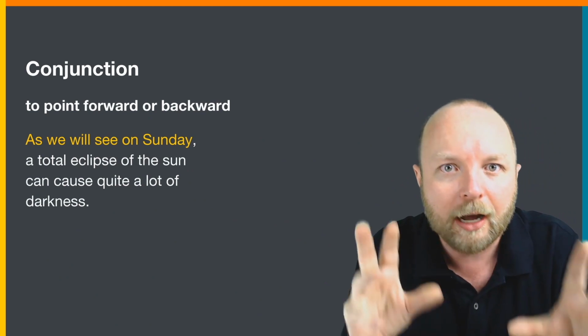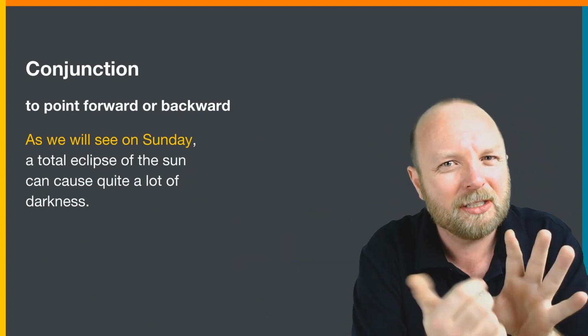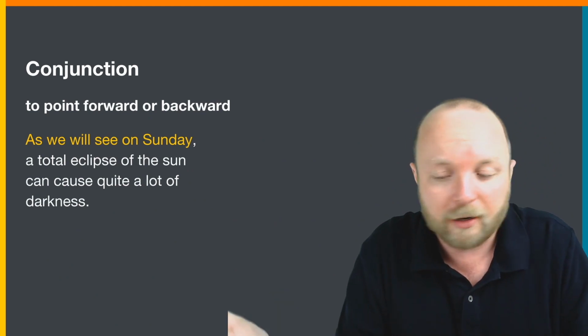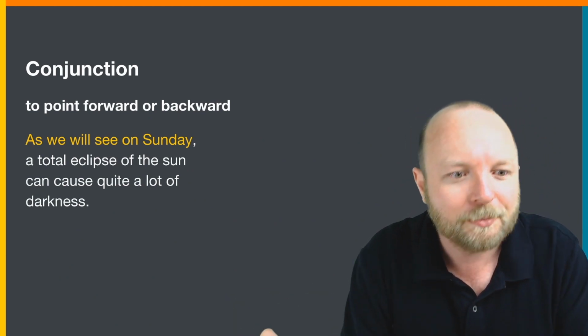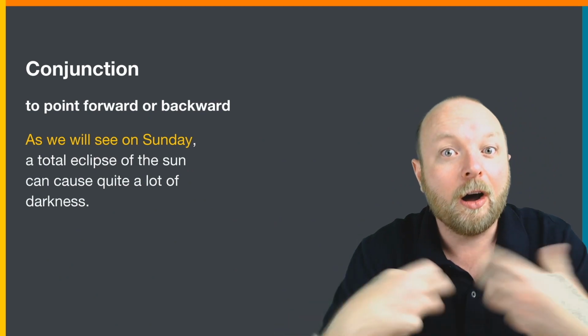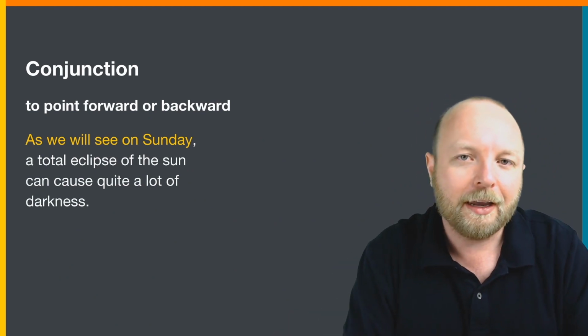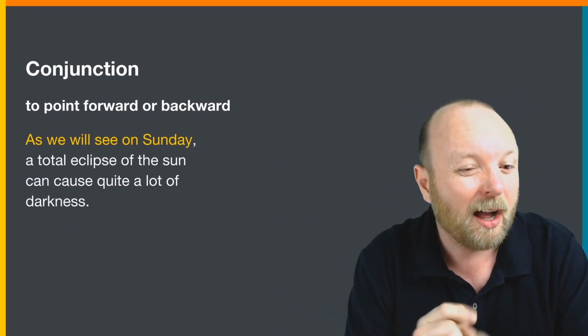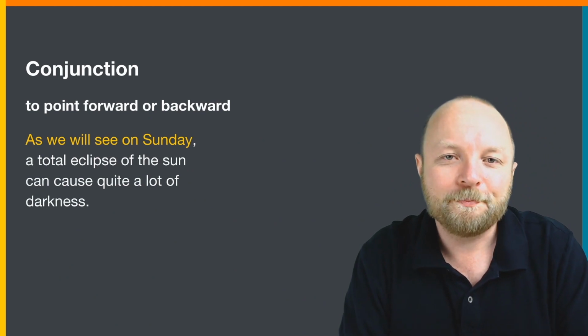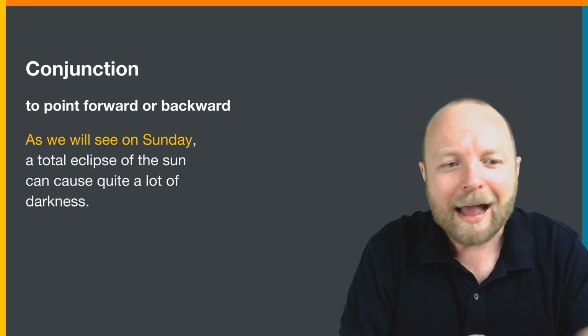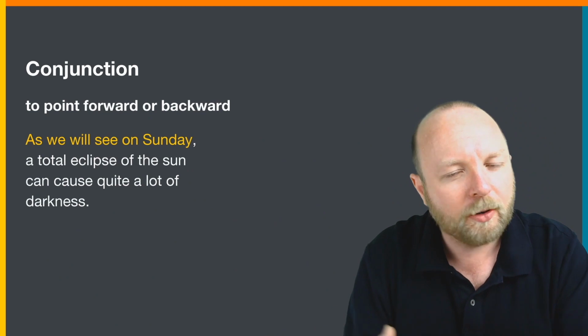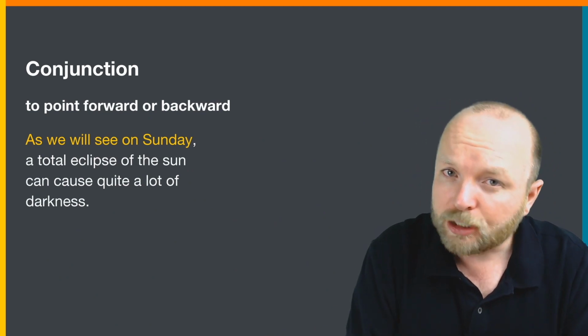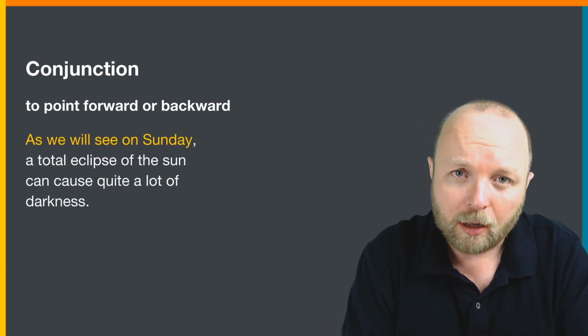A total eclipse, 100%, because sometimes eclipses are not 100%. But a total eclipse of the sun can create quite a lot of darkness. So as pointing forward, pointing backward, again, we're using as as a conjunction and we're using clauses.